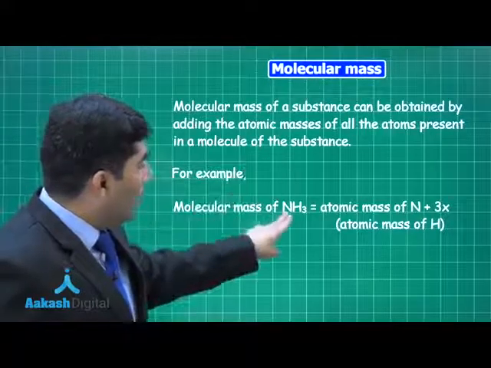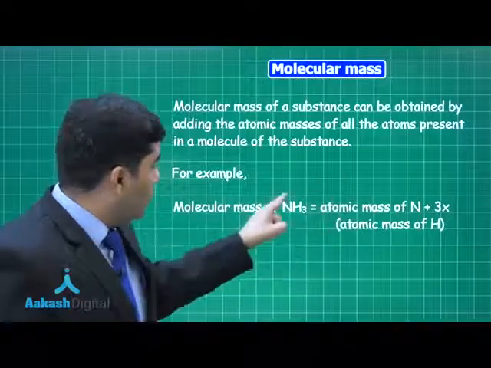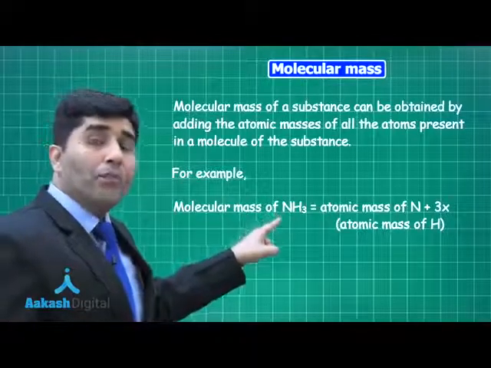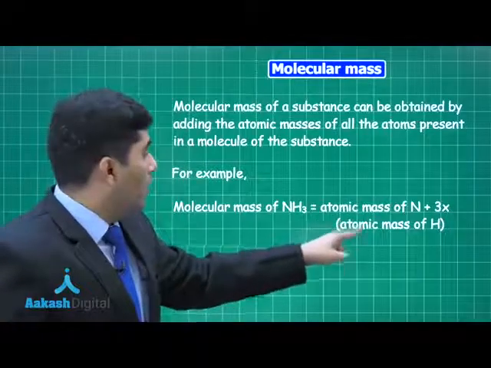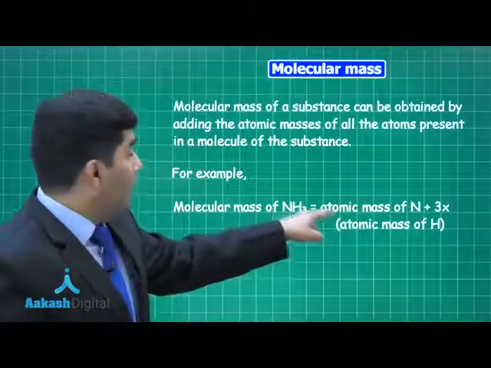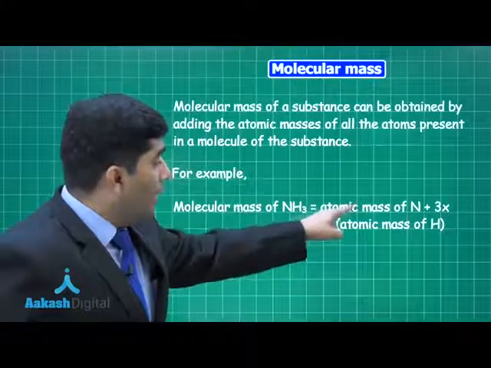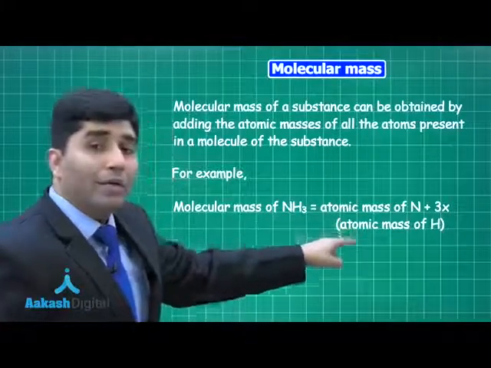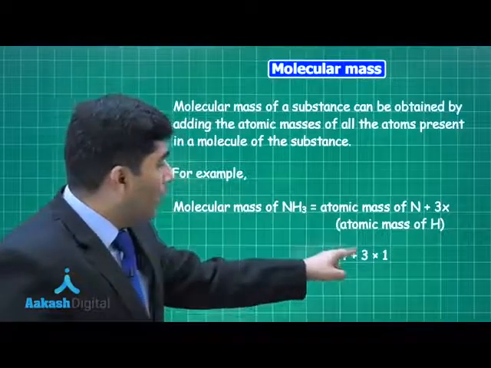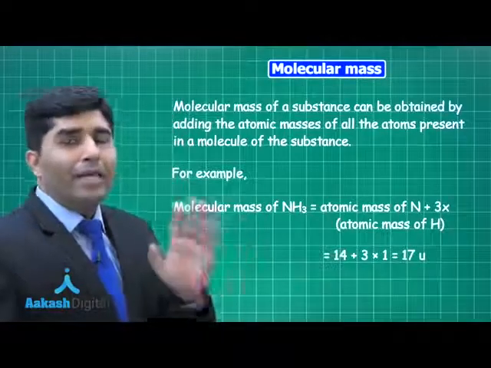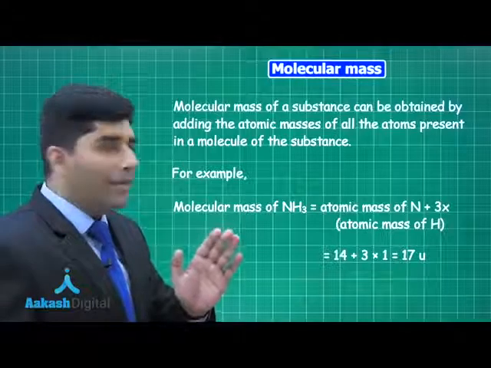Molecular mass will be the atomic mass of nitrogen, because one nitrogen is there, plus 3 into the atomic mass of hydrogen. The atomic mass of nitrogen is 14, and the atomic mass of hydrogen is 1. So it will be 14 plus 3 into 1, that is 17 AMU, right?